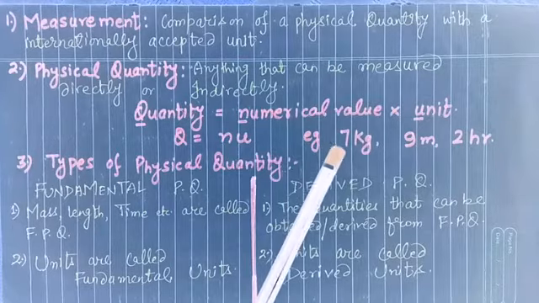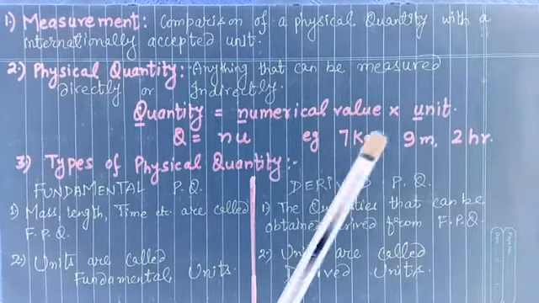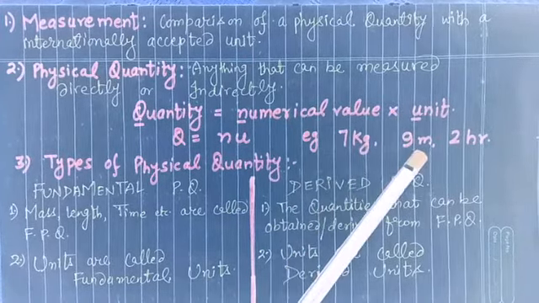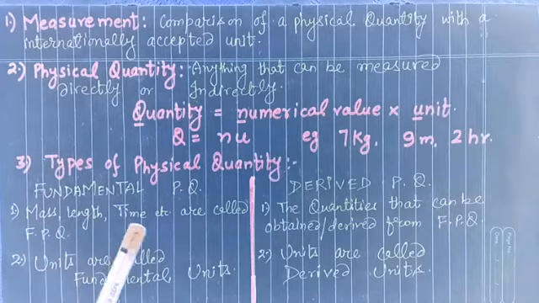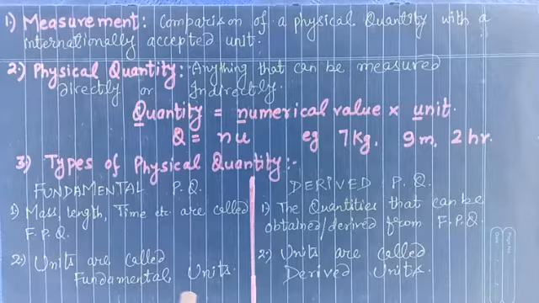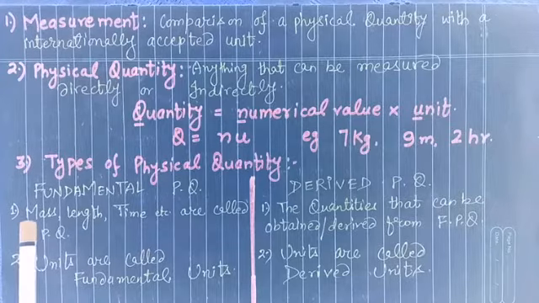For example, 7 kg, 9 meter, 2 R. Types of physical quantities. Fundamental: mass, length, time are called fundamental physical quantities, and their units are called fundamental units. Derived physical quantities are those which can be derived from the fundamental physical quantities of mass, length and time by multiplying or by dividing.